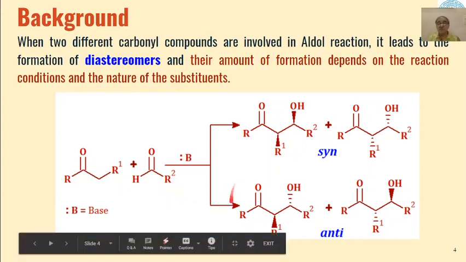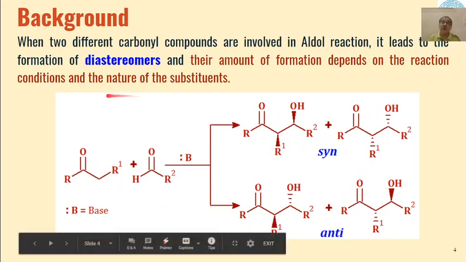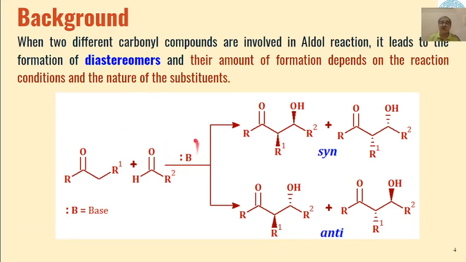So we will get the percentage of each of these isomers formed depending upon what type of reactants we are having and what are the reaction conditions, that is, what type of base we are using. As you have seen, a stronger base will lead to a different kind of enolate, whereas a weaker base will lead to another kind of enolate.